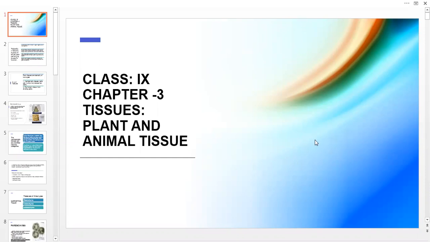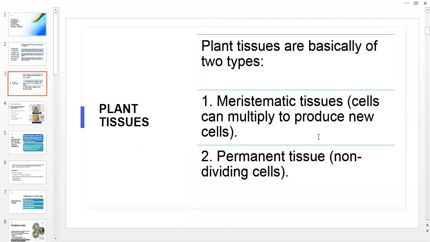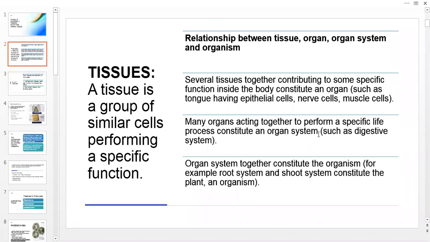Today we are going to start with the chapter tissues, plant and animal tissues. Before that, we should know what is tissue. So, a tissue is a group of similar cells performing a specific function.